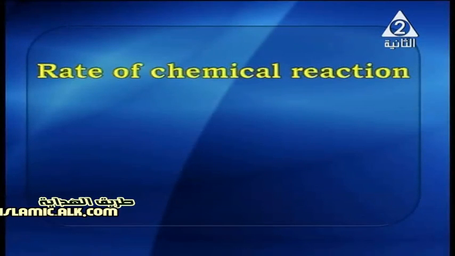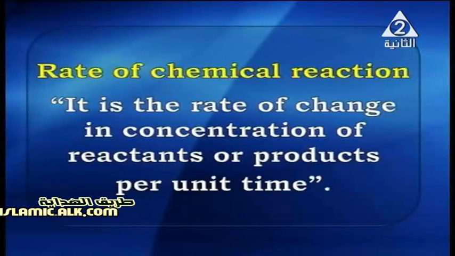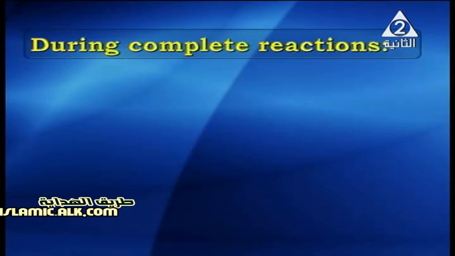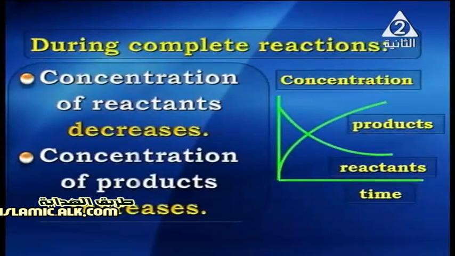My dear students, we have to define what we mean by the chemical reaction rate or rate of chemical reaction. It is the rate of the change in concentration of reactants or products per unit time. So during the complete reaction, my dear student, the concentration of reactant decreases and the concentration of product increases, as shown in the graph that is found on the screen.